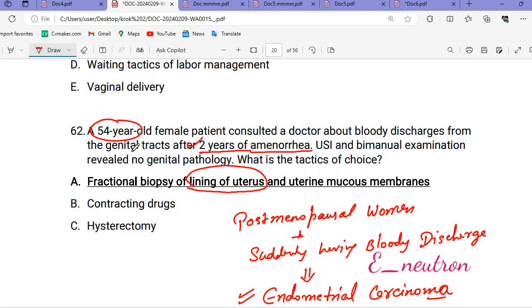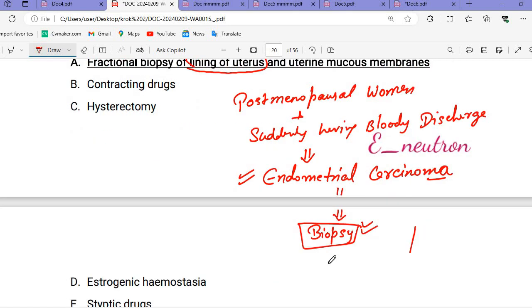Okay, so remember, if any post-menopausal woman has bloody discharge, do a biopsy. Why will we do the biopsy? To rule out cancer. Because the first thing that should come to your mind, and in your Croc 2 questions also, most of the questions are on endometrial carcinoma. In any question, if we want to rule out cancer, we will do the biopsy.